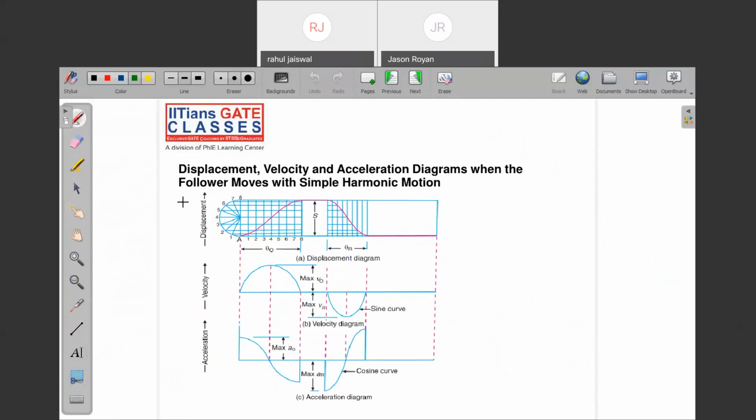Displacement, velocity, and acceleration diagram when it is following simple harmonic motion. In simple harmonic motion, what is going to happen? There is a sine curvature or cosine curvature, right? That's why you are having sine and cosine. But what are the equations? Equations are very important, note down. y is equal to, I think you have discussed this in the GATE examination, right? y is equal to h by 2, 1 minus cos of pi theta by phi a.